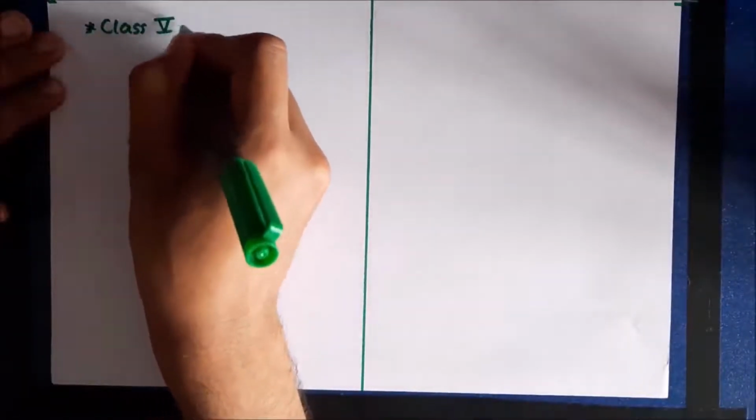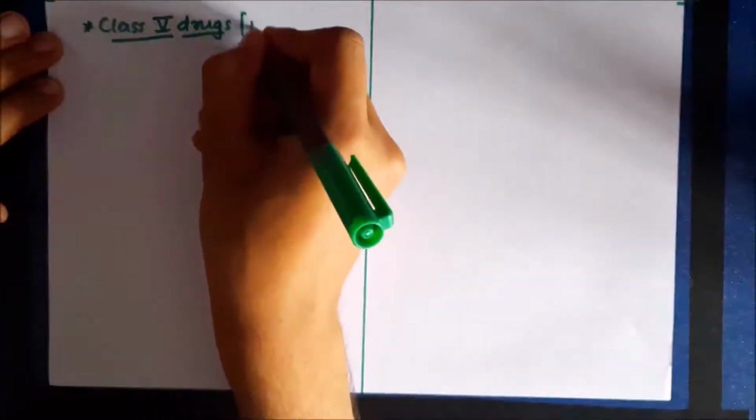Now let us move to the last class of antiarrhythmic drugs. That's class 5 antiarrhythmic drugs. These drugs are named as miscellaneous drugs.